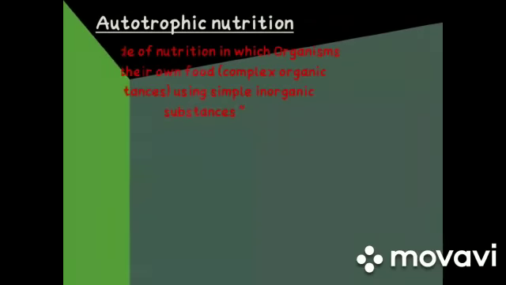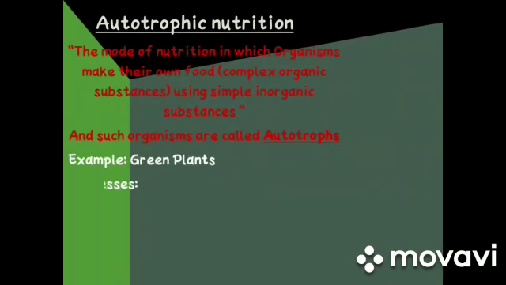So first of all, we have autotrophic nutrition, the mode of nutrition in which organisms make their own food, complex organic substances, using simpler or inorganic substances. Students, the term autotroph is derived from two Greek words: autos means self, and troph means nutrition. So, in autotrophic nutrition, an organism makes its own food from simpler raw material, and such organisms are called autotrophs.